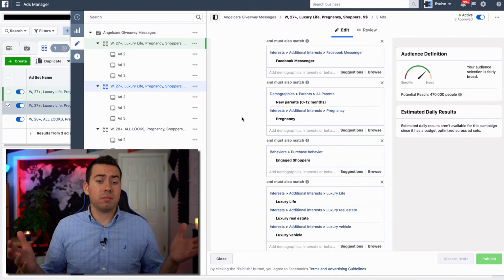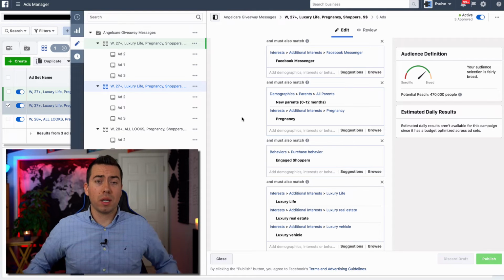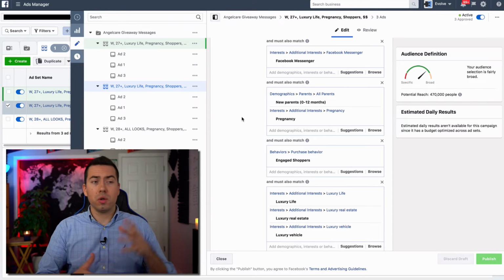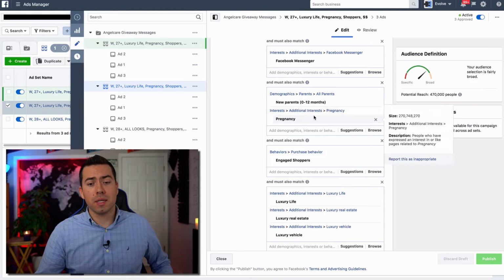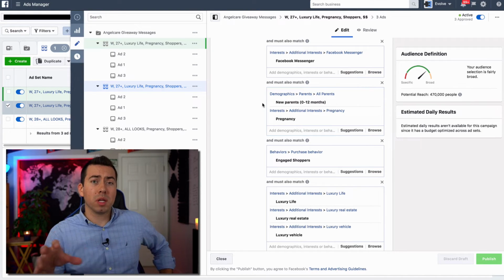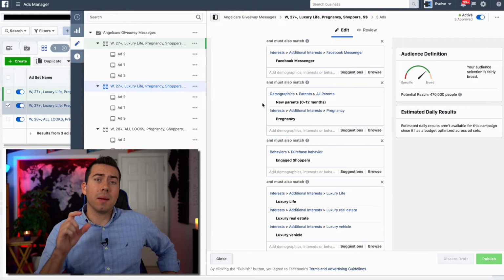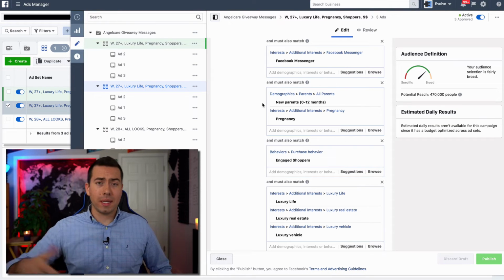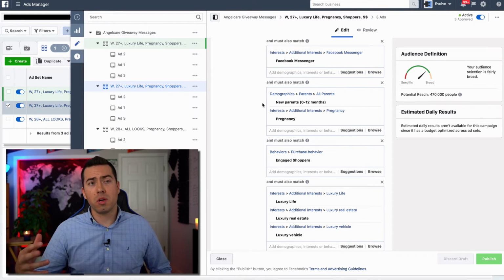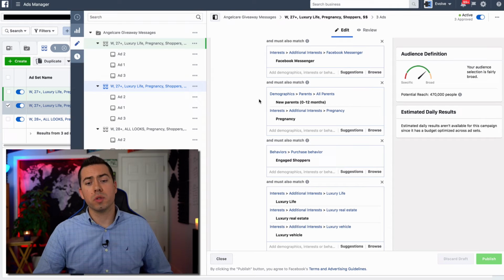But it doesn't never happen that pregnant women will buy their own baby clothes and baby accessories and things like that. So that's why we're testing this, because I'm also wanting to build a community of expecting mothers and things like that. So when I am targeting these women, I'm trying to get them into the community so we can get some social proof going there inside the community, and then we can turn them into customers down the road.